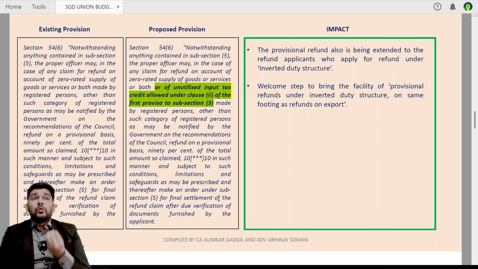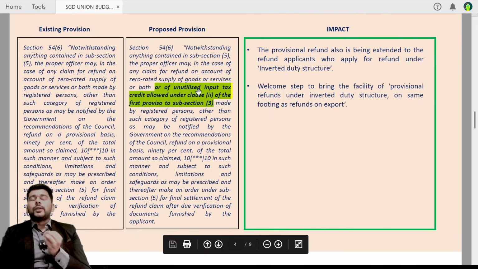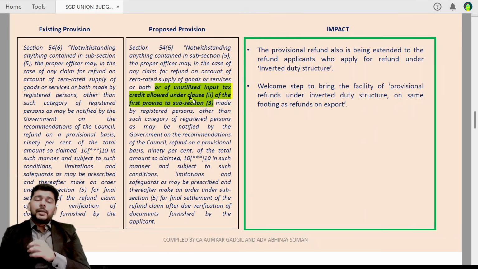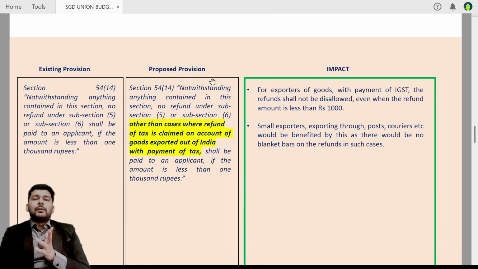The taxpayers who have inverted duty structures are anyway struggling with the blockage of funds because of the inverted duty structures. If they are permitted to take this provisional refund, they will not be required to wait until the completion of the refund assessment to get their money encashed. Definitely the trader is going to welcome this move.